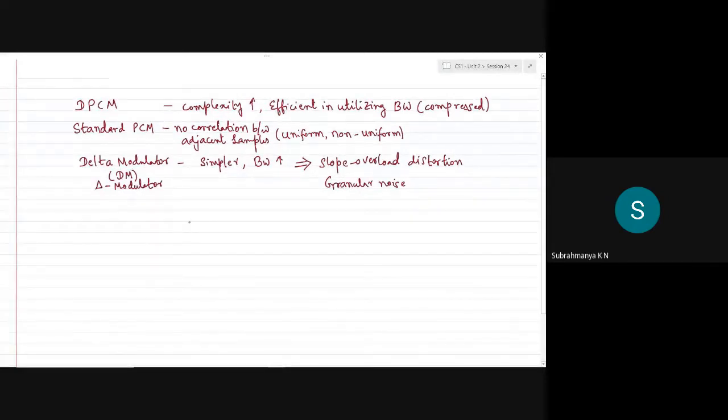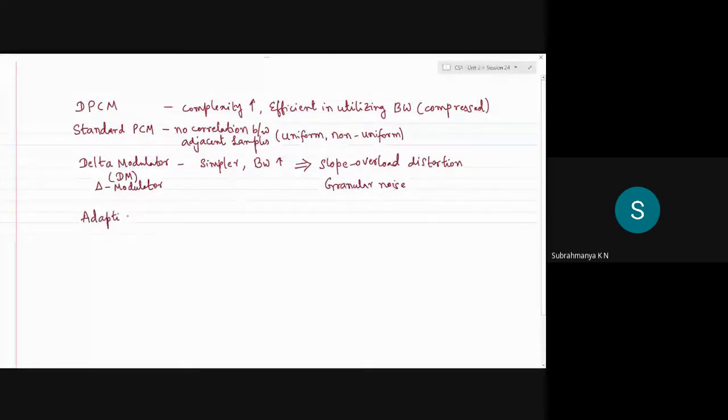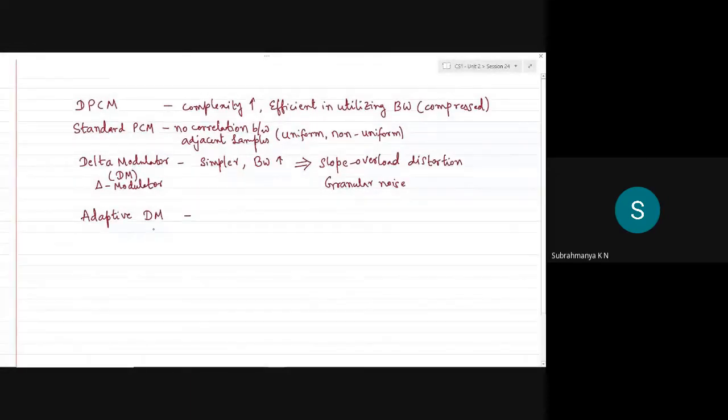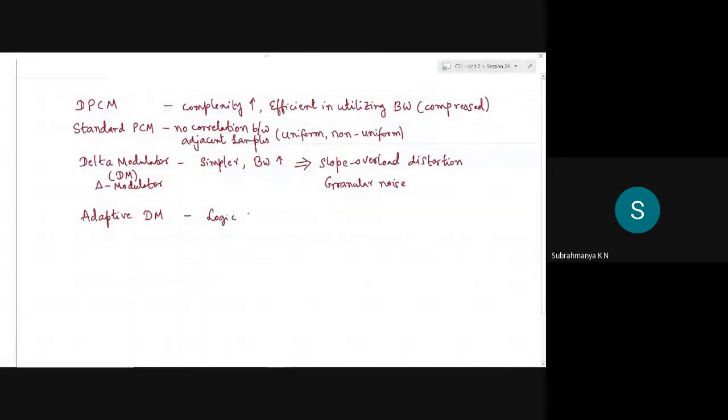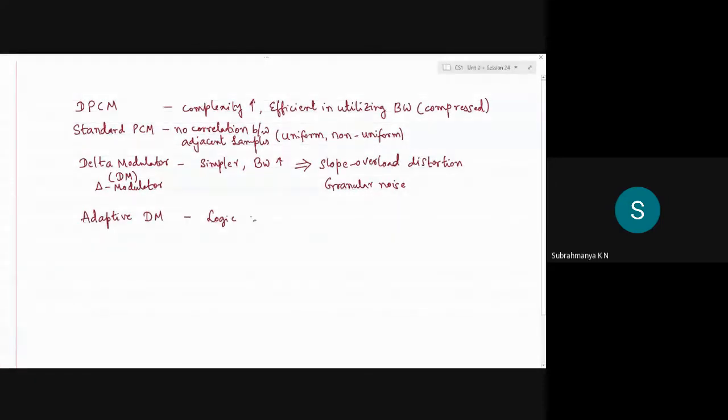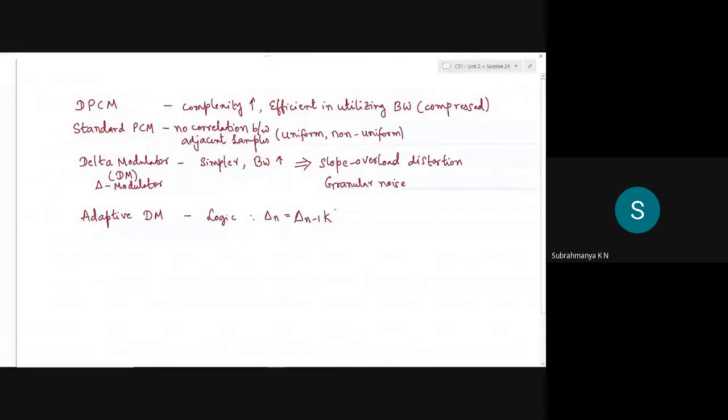So to make a variable delta or variable step size, we went for the adaptive delta modulator. This adaptive delta modulator used simple logic, where the current step size is dependent on the previous step size, raised exponentially to the error involved in the present sample and the previous sample.